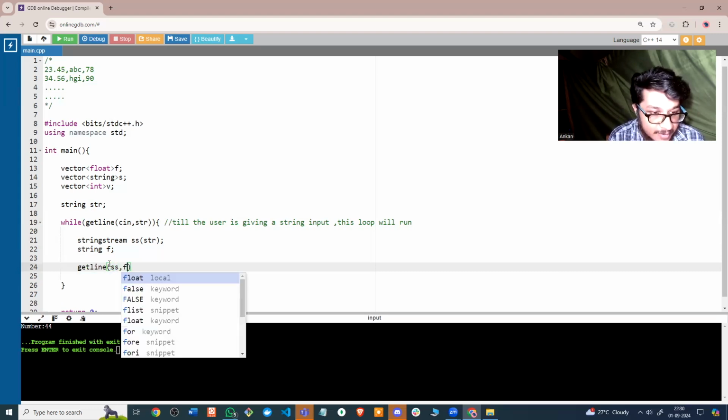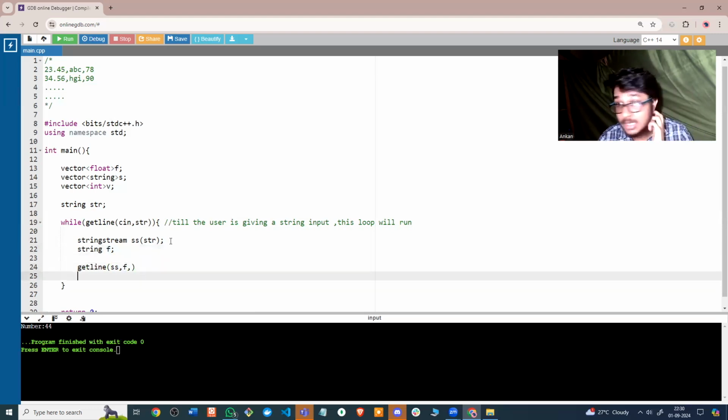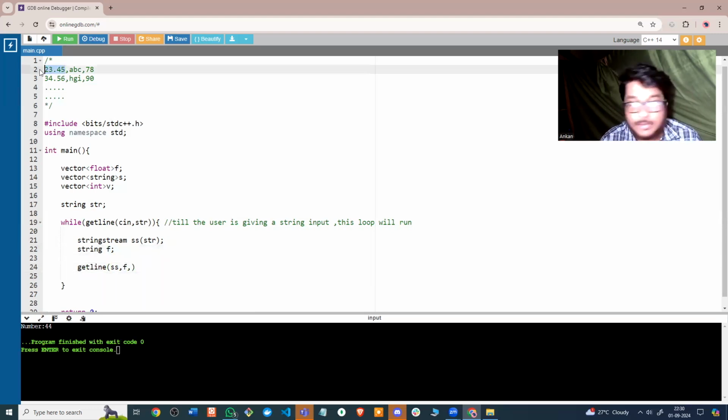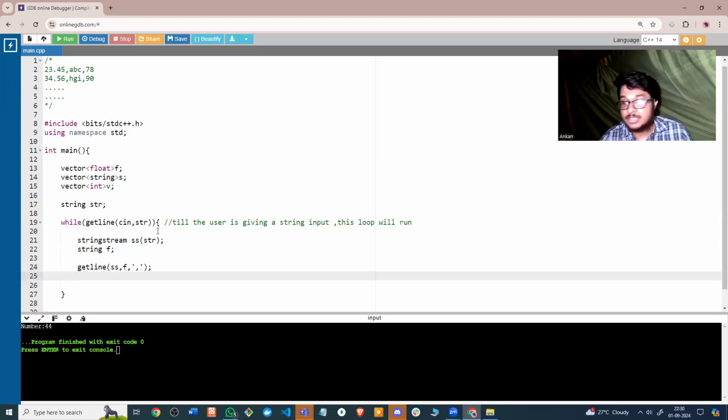Then I'm going to read into F. I'm going to store everything which is before the comma, since everything will be separated by commas. So I can just put a comma here. In this way, F will contain 23.45, but it's a string, so I need to convert it.